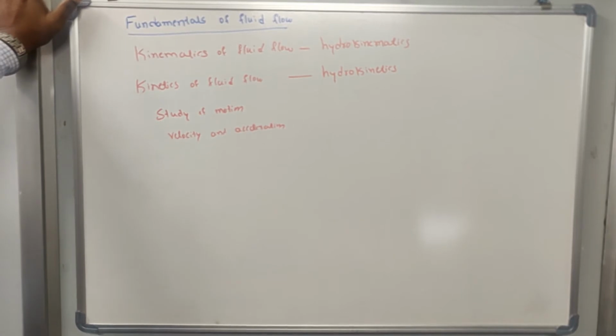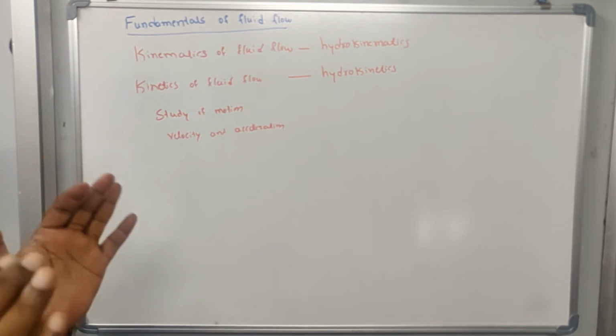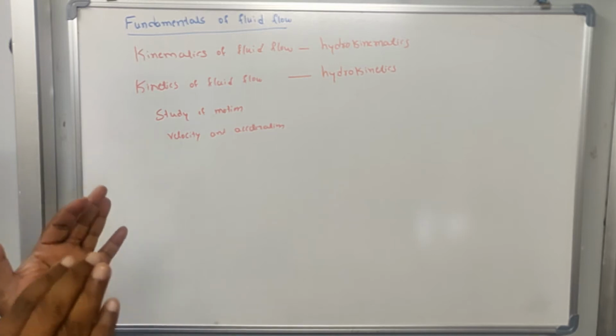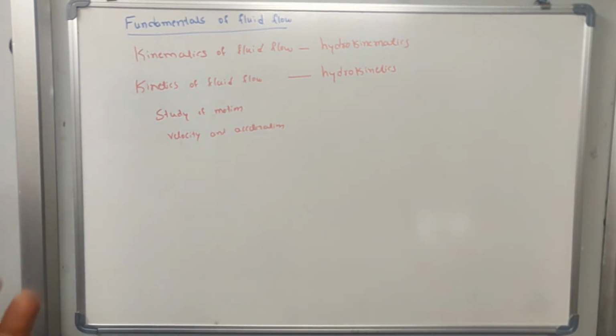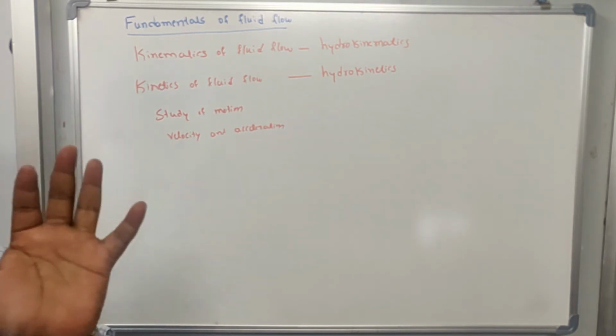So in kinematics you have studied the geometry of the solid body, that is its velocity, acceleration, etc., without considering the external force which is causing the motion. Without considering the external force or external agency which is causing the motion of the body, the study of velocity, accelerations is known as kinematics.